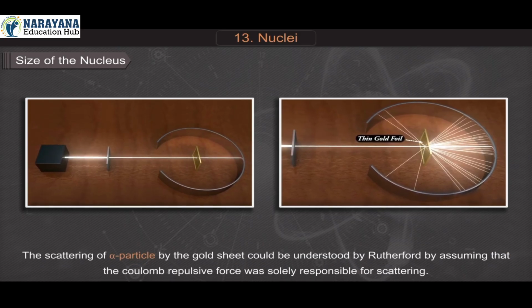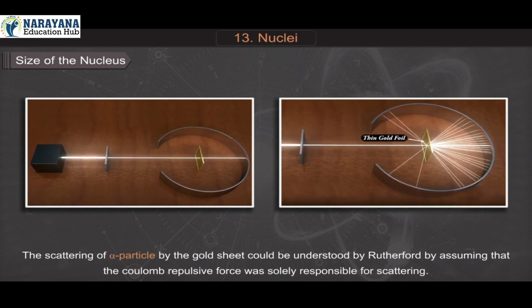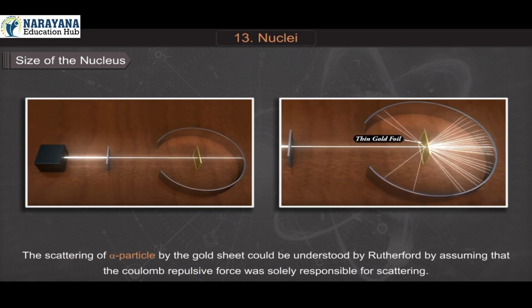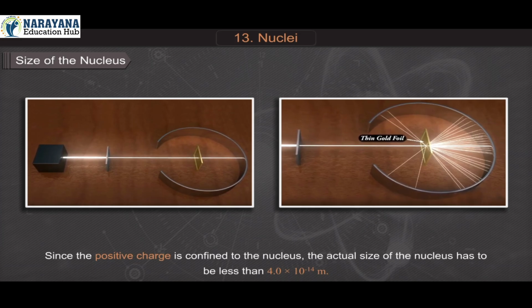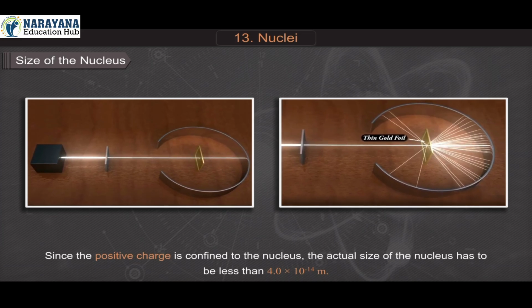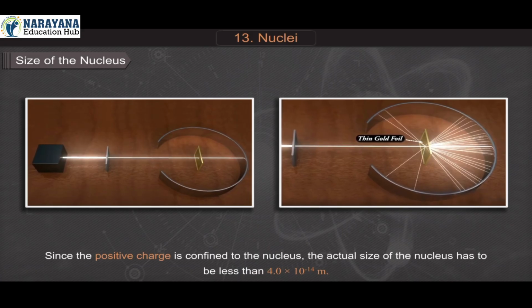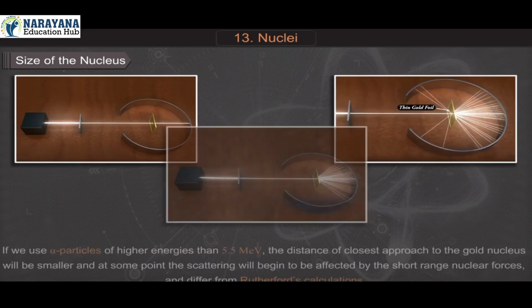The scattering of alpha particles by the gold sheet could be understood by Rutherford by assuming that the Coulomb repulsive force was solely responsible for scattering. Since the positive charge is confined to the nucleus, the actual size of the nucleus has to be less than 4.0 × 10^-14 meter.